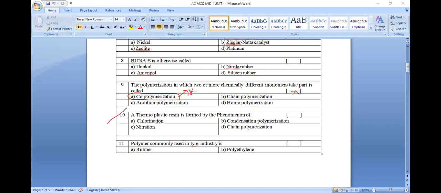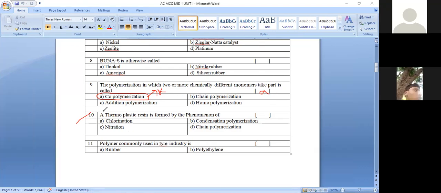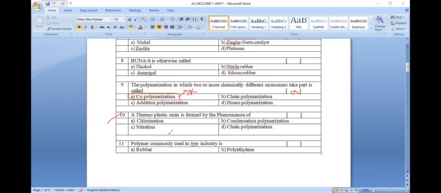Now question number 10. A thermoplastic resin is formed by which type of polymerization? When we discuss thermoplastics and thermoset plastics, thermoplastics contain temporary hardness. Thermoplastics are prepared by chain polymerization. The answer will be D here.